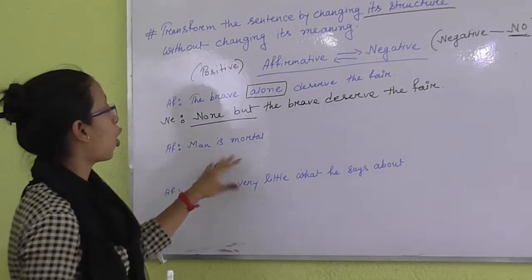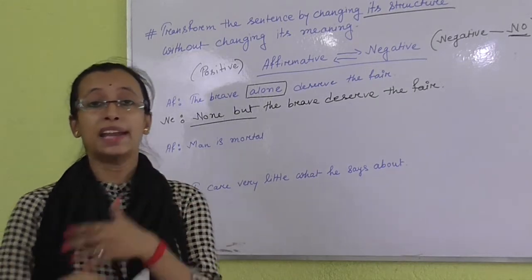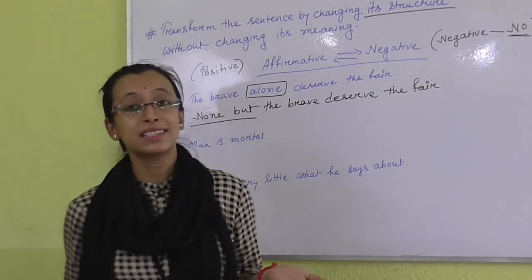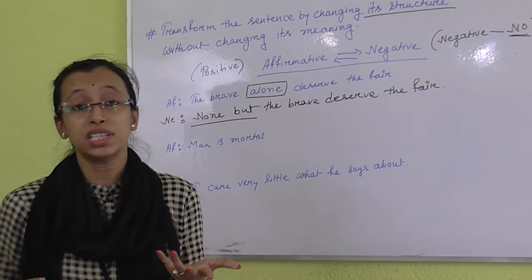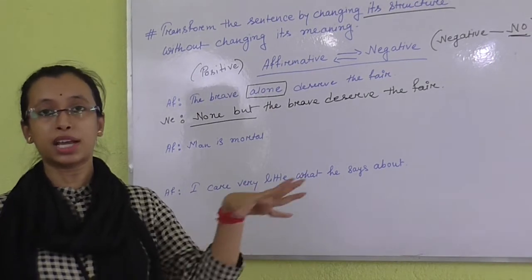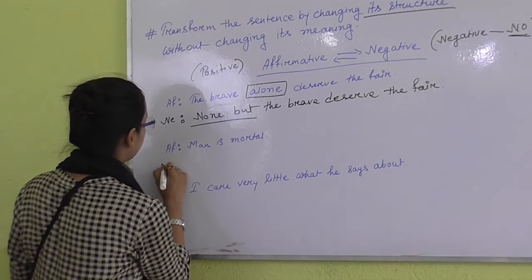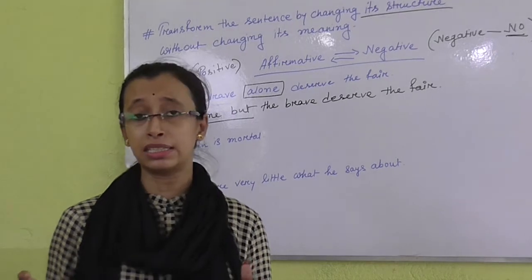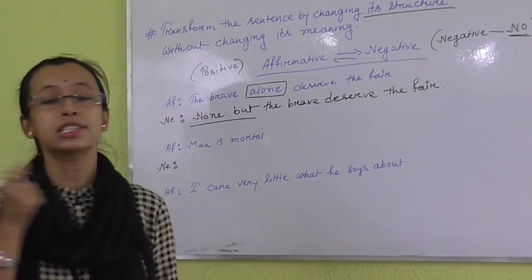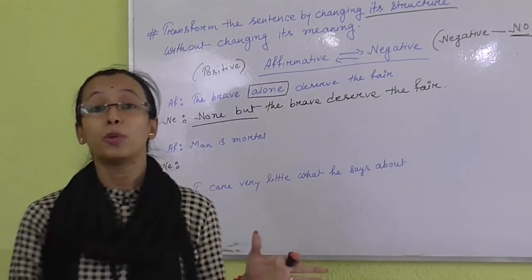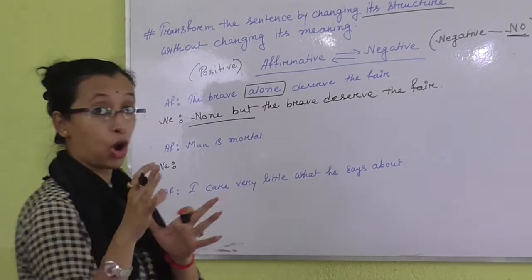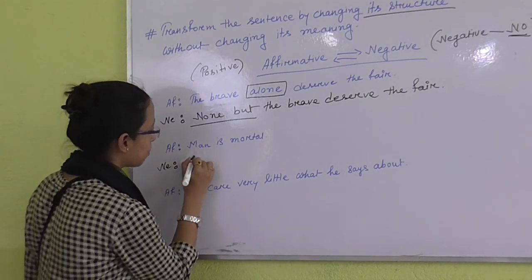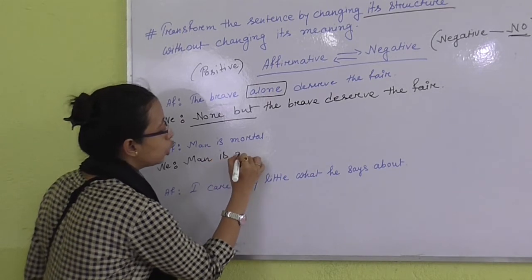Next one, man is mortal. Here if I write man is not mortal, then the complete meaning will be changed. We cannot change the meaning. Then how is it possible to change this affirmative sentence into negative one? Let's check. If we cannot find any way to change the affirmative sentence into negative one, just do one thing. Just write down the opposite word of a particular one. So I can write like this: man is not.